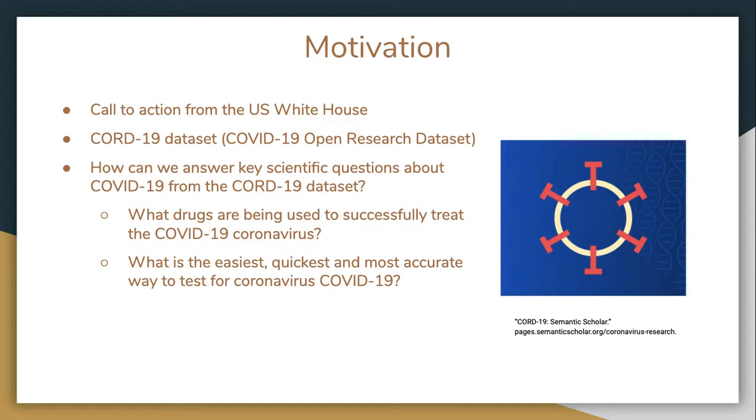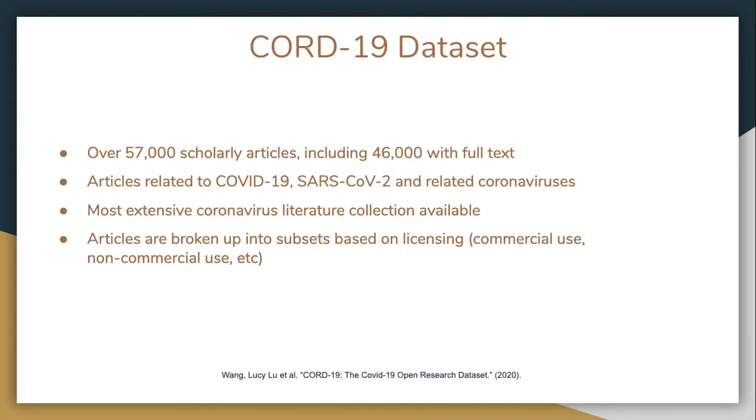Through a collaboration with many other institutions, the COVID-19 Open Research Dataset, or CORD-19, was created. In addition to the open source dataset, a number of key questions about the COVID-19 virus were also released as part of this call to action. We set out to build a closed domain question answering system using the CORD-19 dataset. The CORD-19 dataset is a corpus of over 57,000 scholarly articles related to the group of coronaviruses that include the very active COVID-19 virus, the SARS virus, and others.